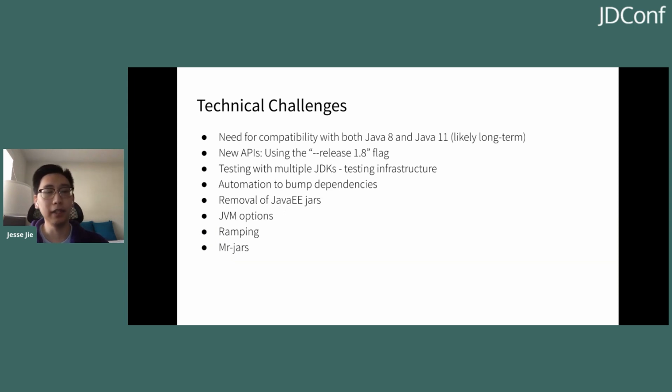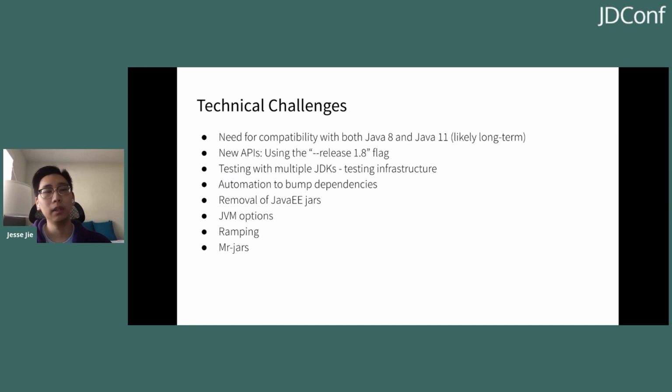In addition, there are some issues where, for example, a piece of code compiles successfully with Java 8, and the same code compiles with Java 11 successfully, but it may not be able to run on a certain JVM. Our example was that there was a piece of code that was using a buffer class that compiled successfully on Java 11 and on Java 8, but when we compiled it on Java 11 and ran it on a Java 8 VM, there were some runtime exceptions because the method signature changed in terms of what the bytecode produced. And this is definitely not something that we could see at compile time, so it was only caught through our tests.